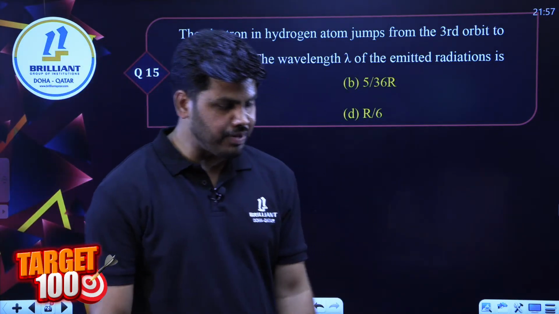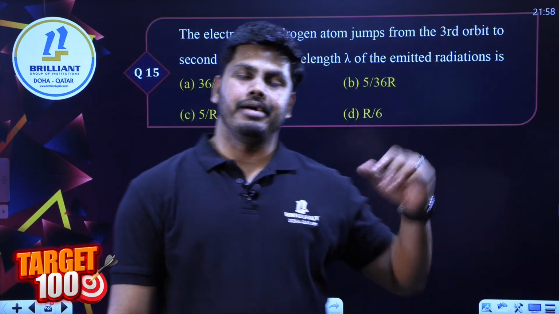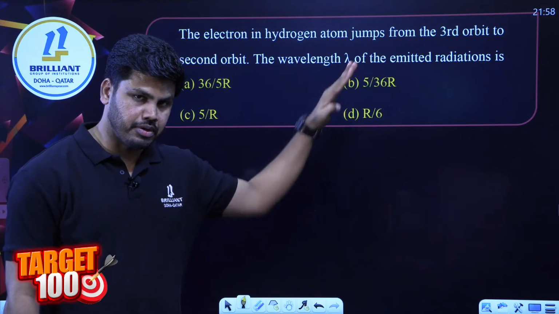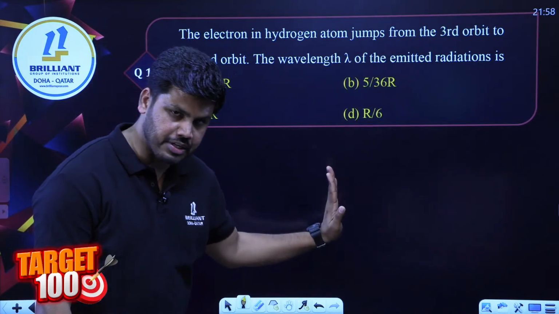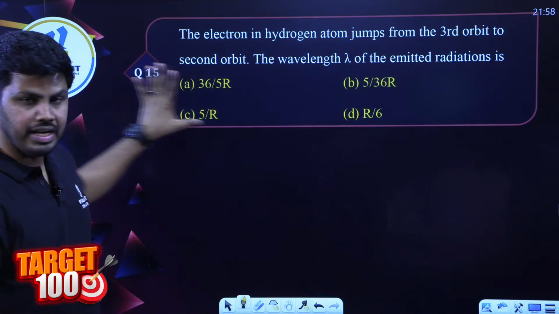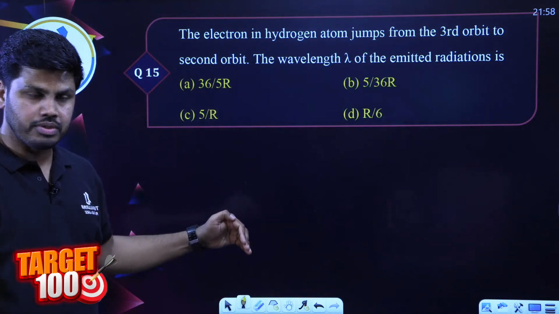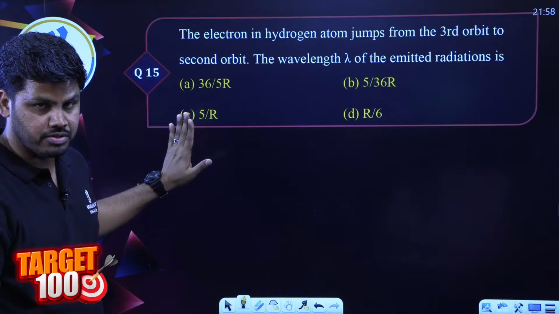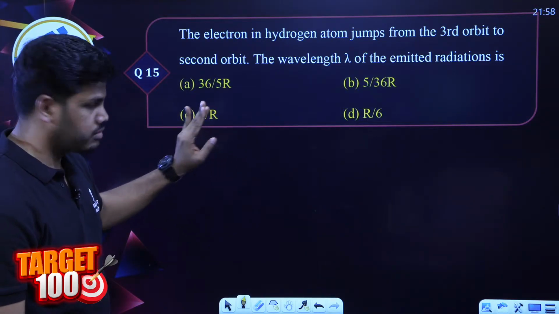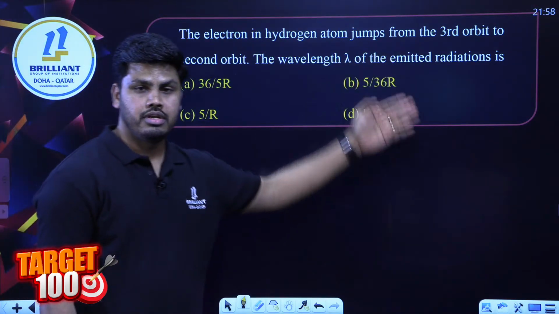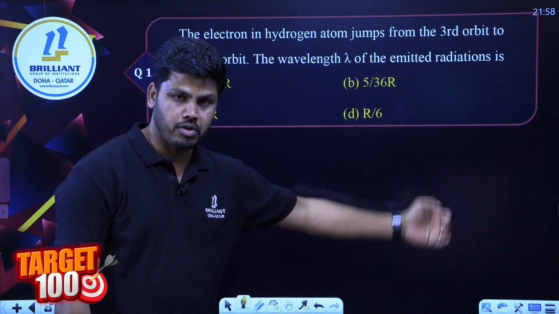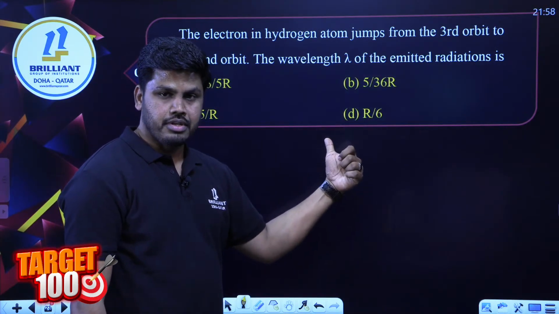Yeah, the wavelength relations. Atomic spectra, the last part of that particular chapter. Like I told you, energy related questions and transition of electron, that kind of questions repeatedly come from this chapter. The other repeating concept is this atomic spectra. We are coming to that particular topic now, atomic spectra questions, right?